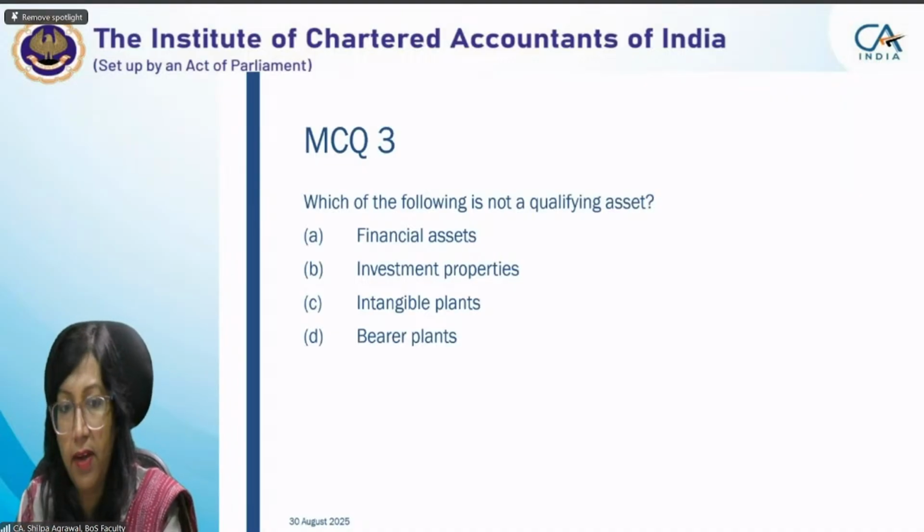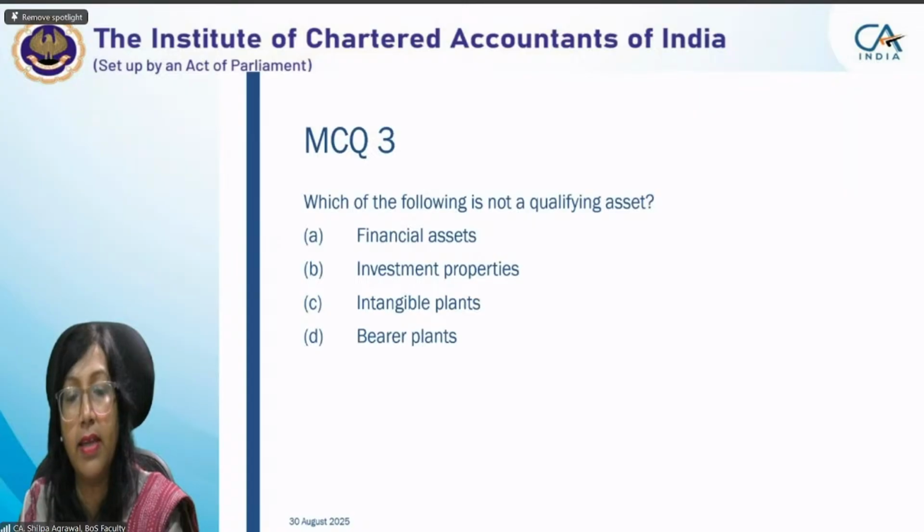It's 10:05. I'm having 6 more questions to go, including this, 7 questions. Total 9 MCQs are there. We'll try to move it fast. Which of the following is not a qualifying asset?